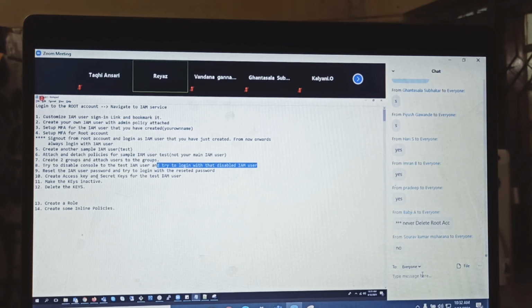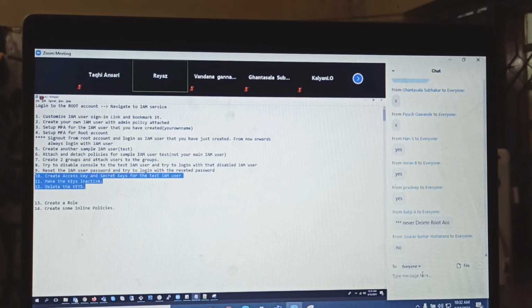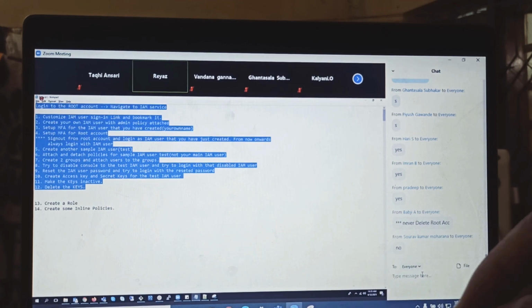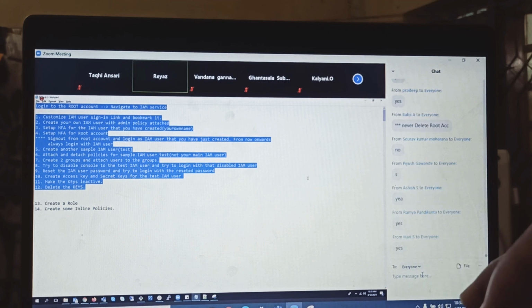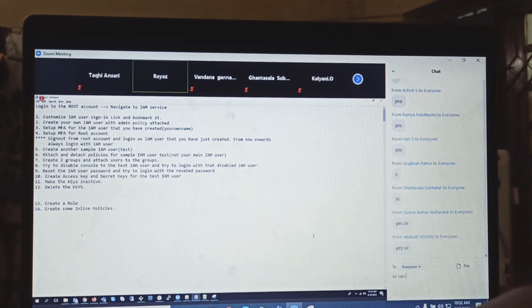See what kind of issues you will get. Reset the IAM user password and try to log in with the reset password. Create access keys and secret keys for the test IAM user. Make the keys inactive, delete the keys. Will you be able to do this task? Take the screenshot, or I am putting it here.